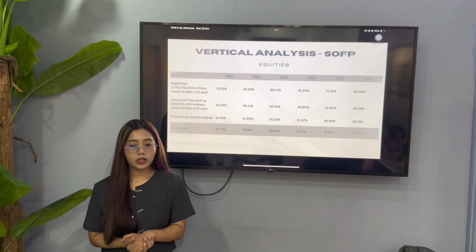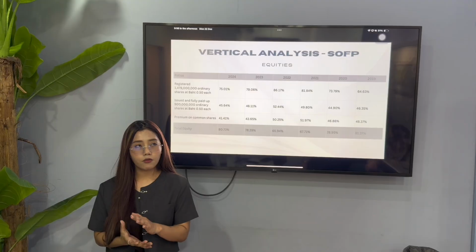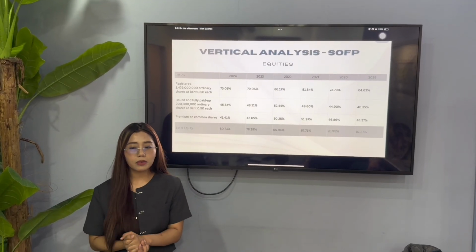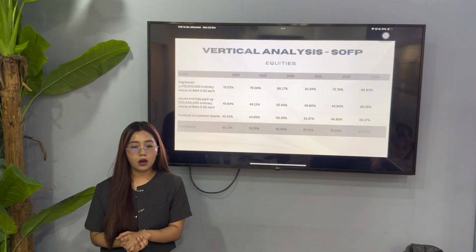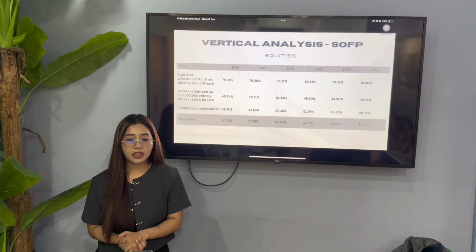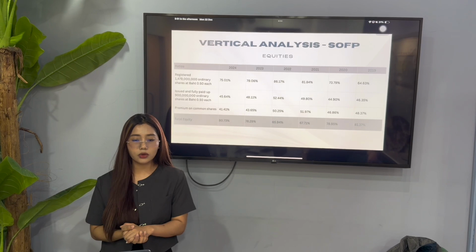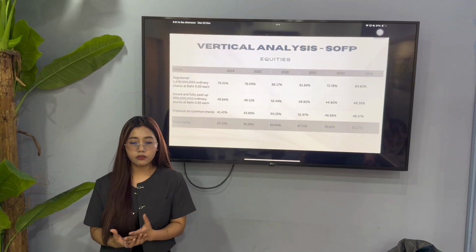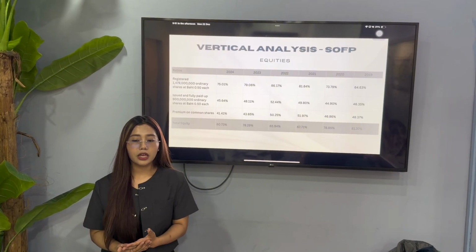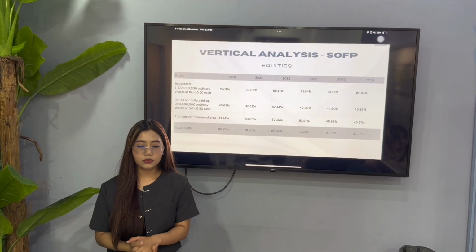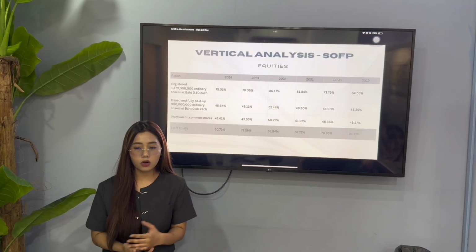Our issued and fully paid-up capital stands at 64%, while the premium on common share contributes 41.41%. The fact that our equity ratio is increasing while our liability ratio is decreasing shows a strategic shift toward a much more stable, equity-heavy balance sheet. We are becoming less reliant on external borrowing and more self-sufficient.